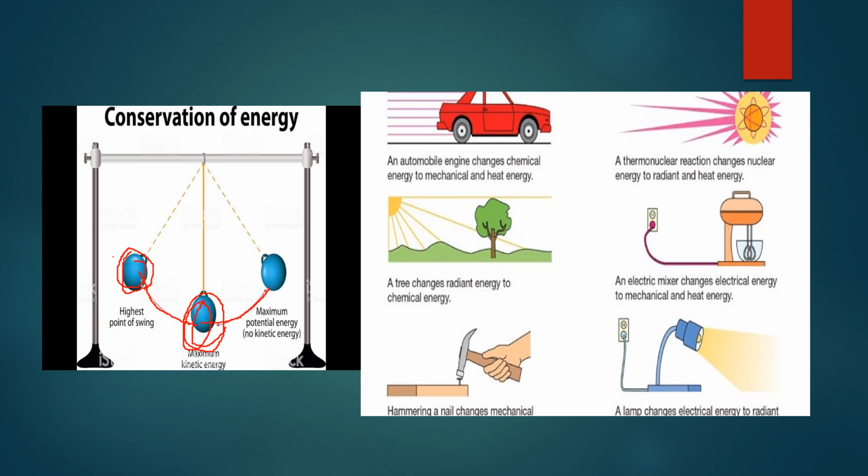So the total energy of the system is constant, whether it is kinetic or potential energy. In some cases kinetic is maximum, in some cases potential energy is maximum, and in some cases both energies are balanced. So this is a perfect example of conservation of energy.